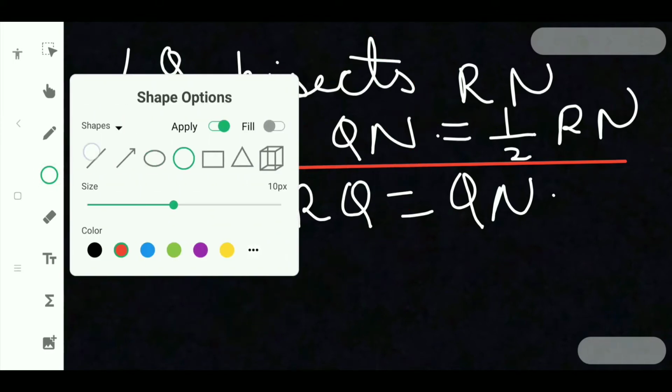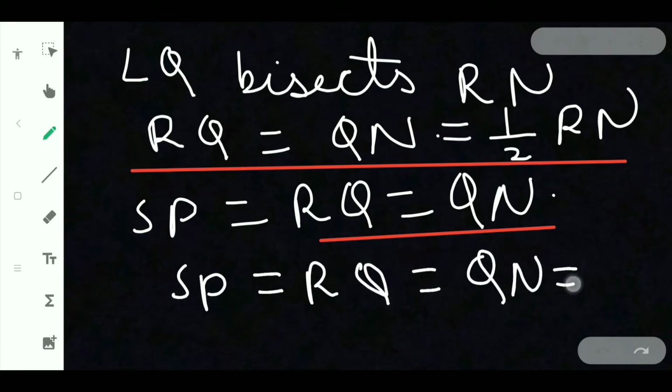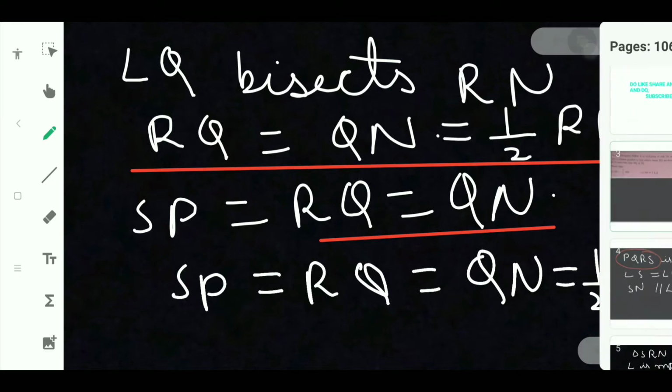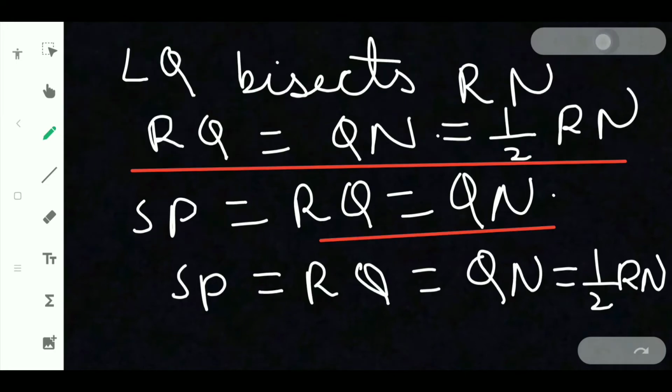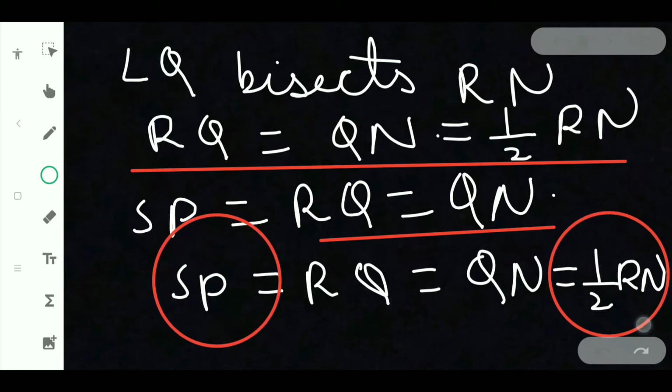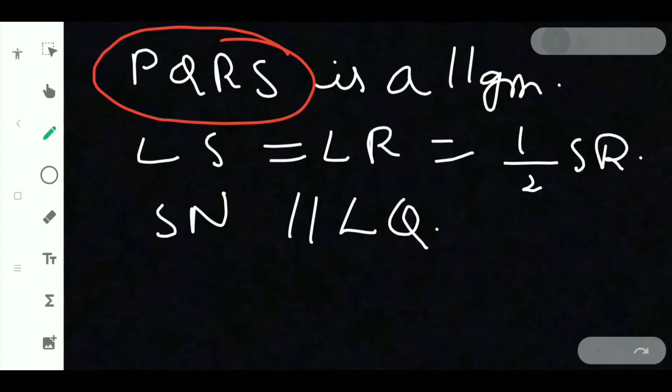So SP equal to RQ equal to QN equal to half of RN. What they asked to prove is SP equal to half of RN, and we have proved it here, as both are equal. First bit we have proved.